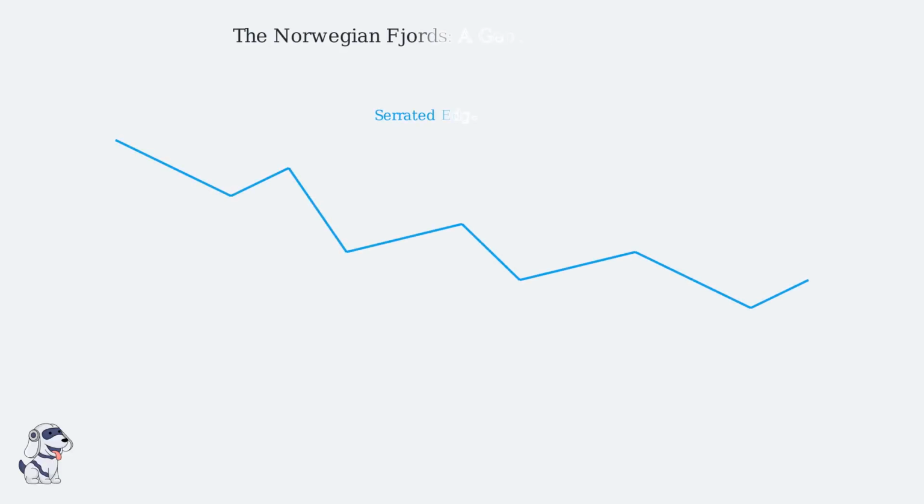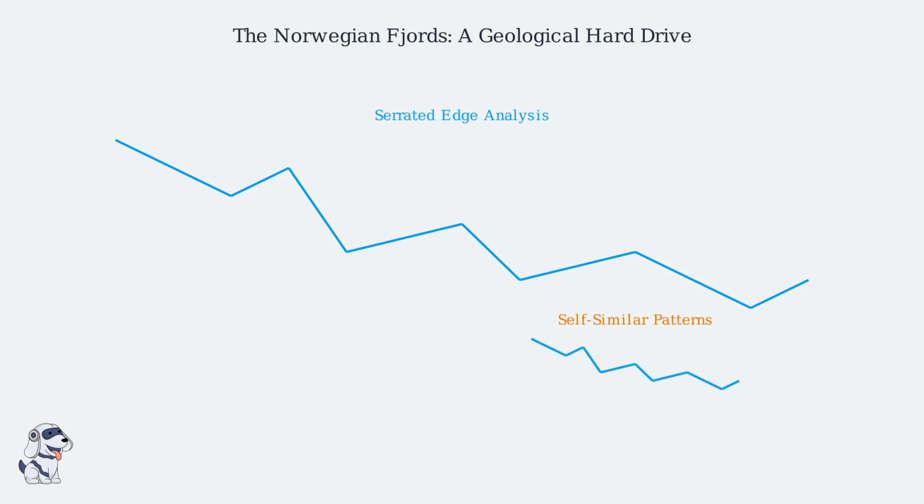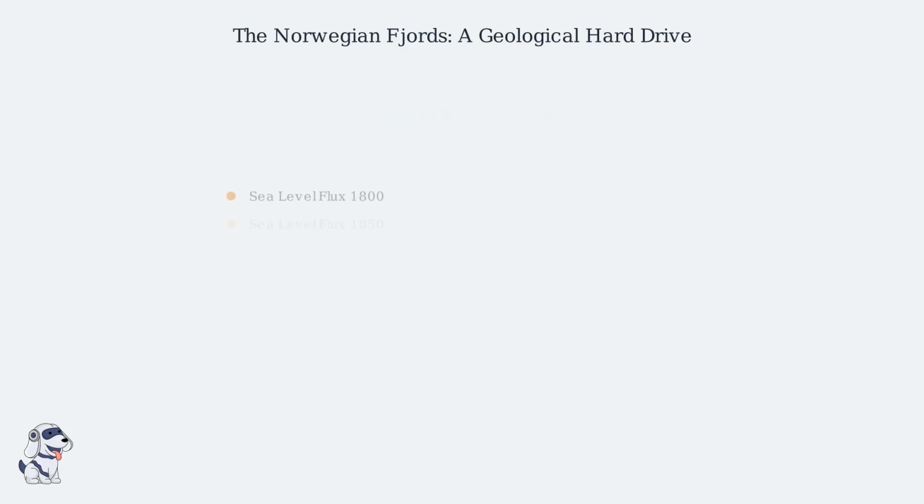The Norwegian fjords act as a geological hard drive. Their serrated, self-similar edges encode centuries of history. These jagged rock walls possess self-similar patterns, repeating the same geometric signature at multiple scales. Each serration records data points about sea level fluctuations, preserving the past within the mathematical structure of the rock.